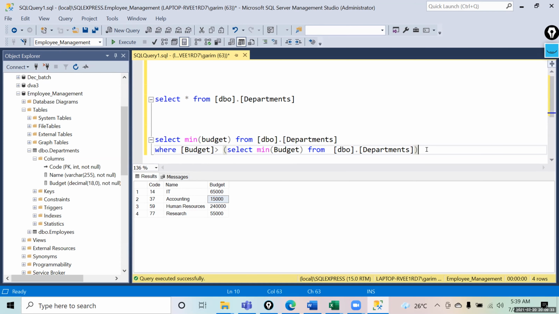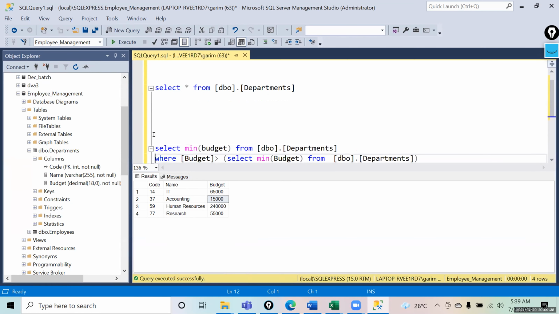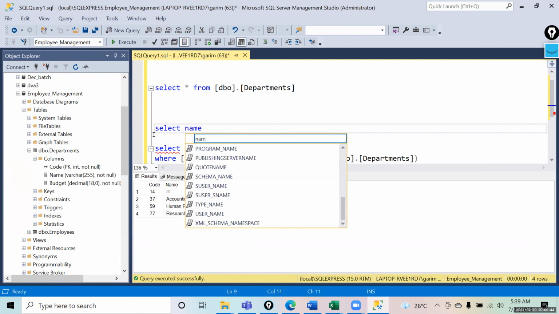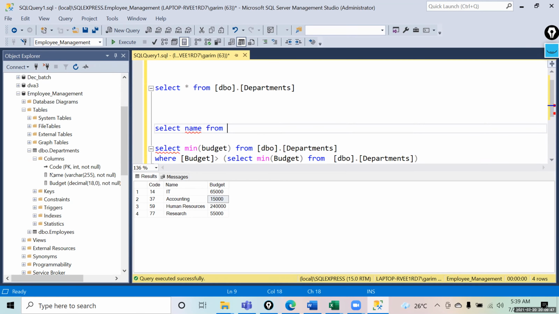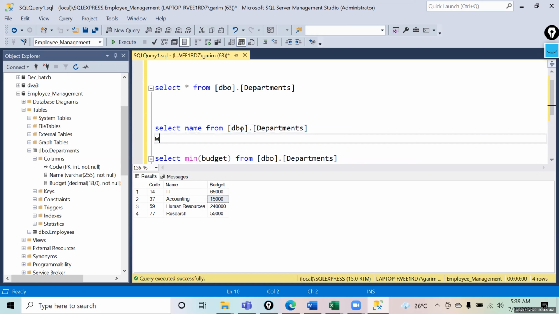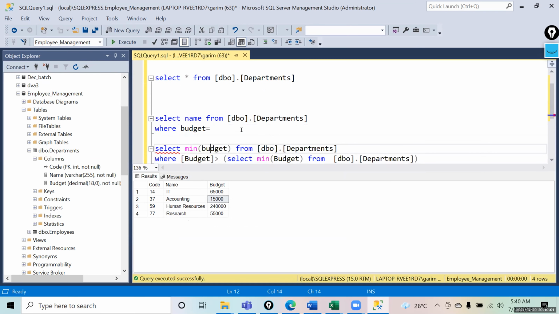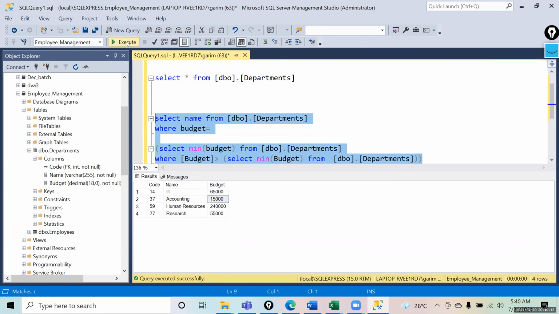Now this query that I have created, I have to put inside another subquery, where I will say select name from departments where budget equals to this.